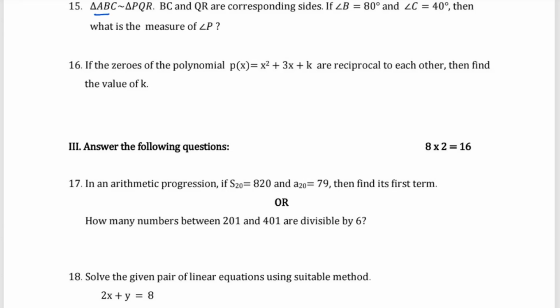Triangle ABC is congruent to triangle PQR. BC and QR are corresponding sides. Angle B is 18, angle C is 40. Then what is the measure of P? You need to find the angle P.